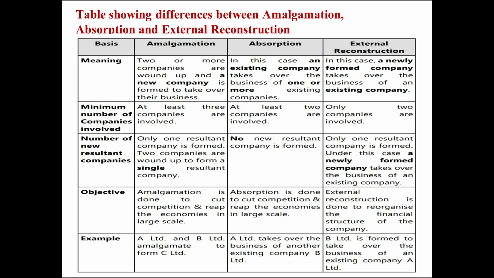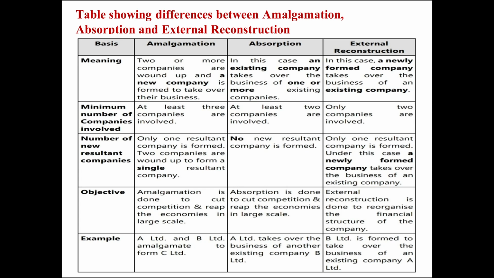Next difference is the number of new resultant companies. In amalgamation, only one resultant company is formed. 2 companies are wound up to form a single resultant company. In absorption, no new resultant company is formed. In external reconstruction, only one resultant company is formed. In this case, a newly formed company takes over the business of an existing company.